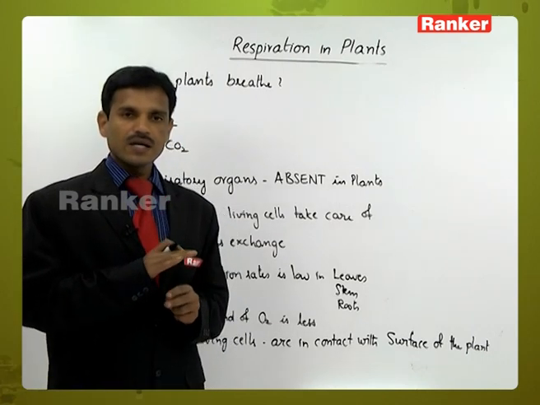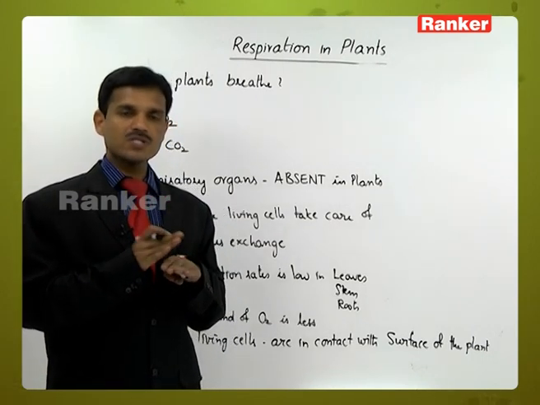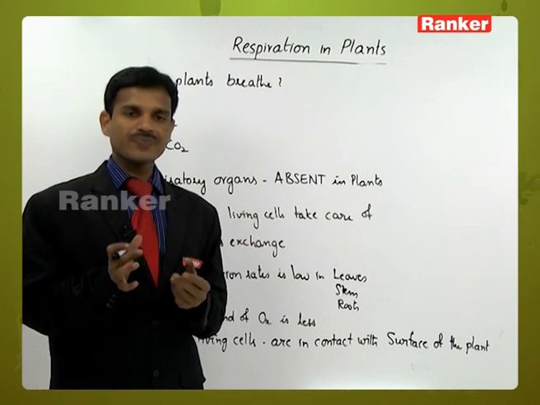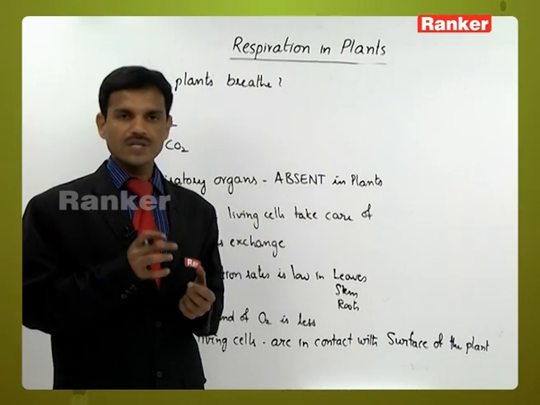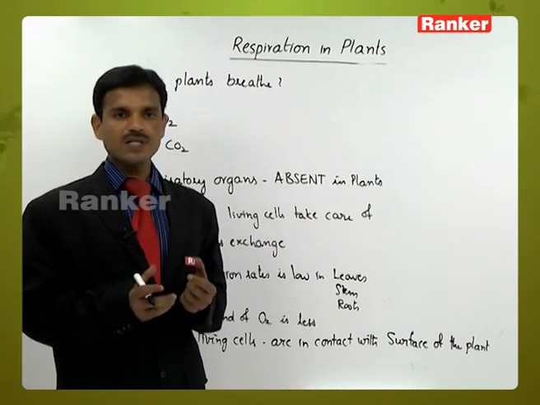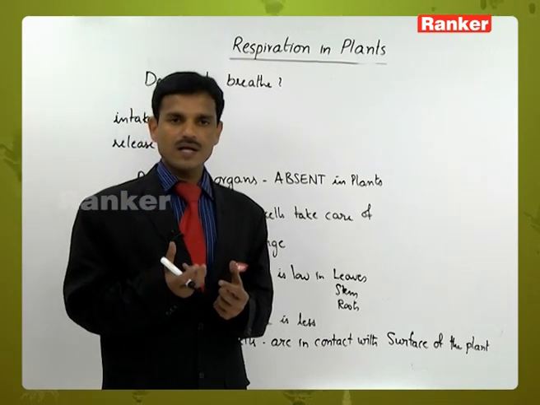In the leaf there is the upper epidermis and lower epidermis, in the stem the outer epidermis, and in the root also epidermis is present. In older stems, the bark is present.